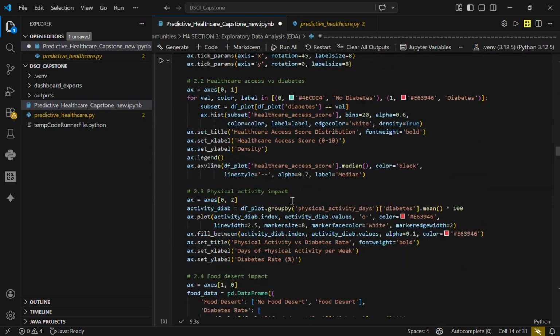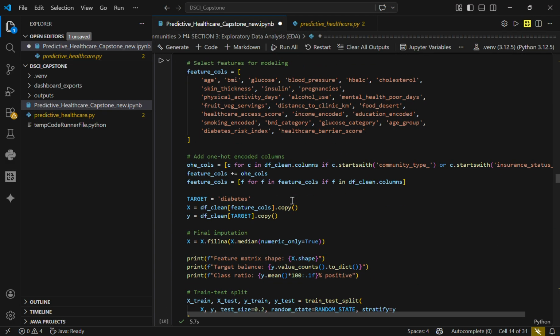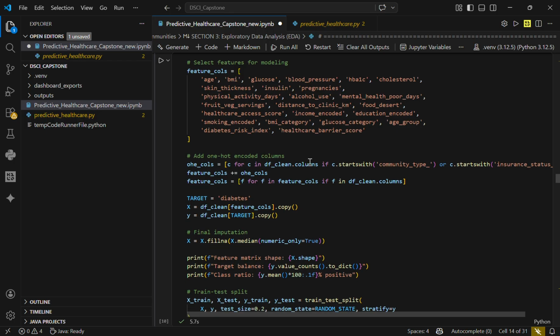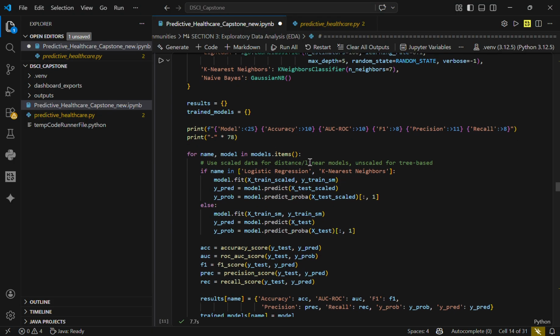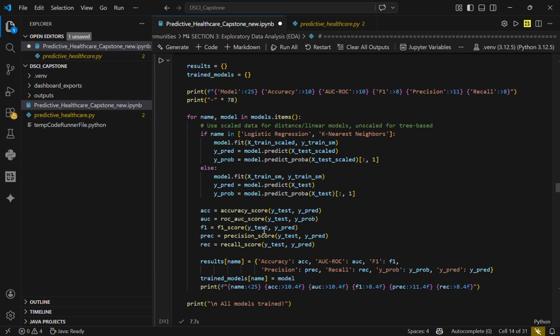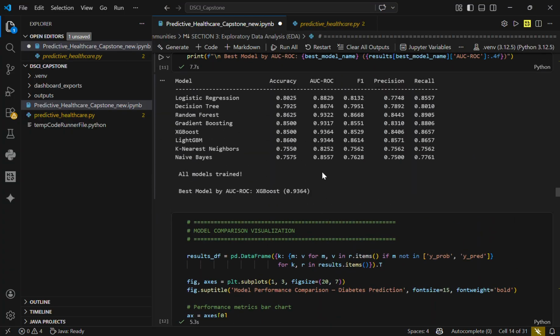Then coming to the learning models which we used. We trained and compared 8 different machine learning classifiers on the same data, ranging from simple logistic regression to powerful ensemble models like XGBoost. From this, we saw that XGBoost came out on top with an AUC ROC score of 0.9364.